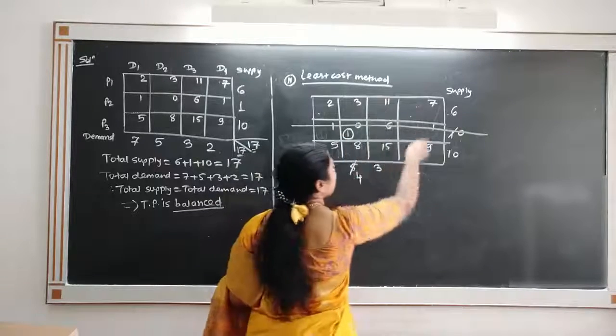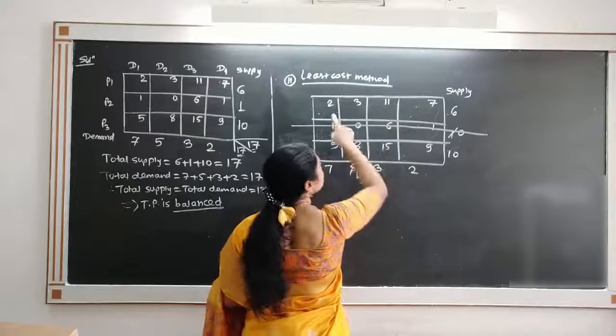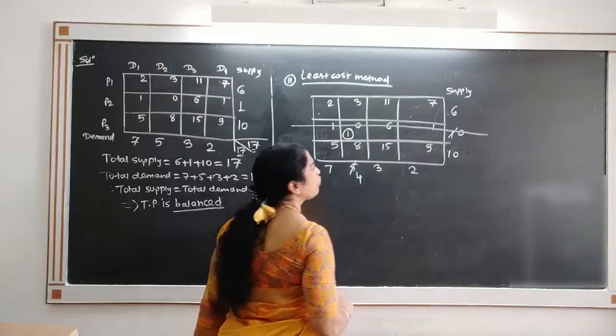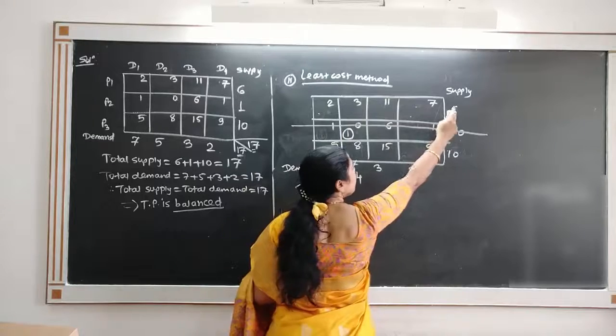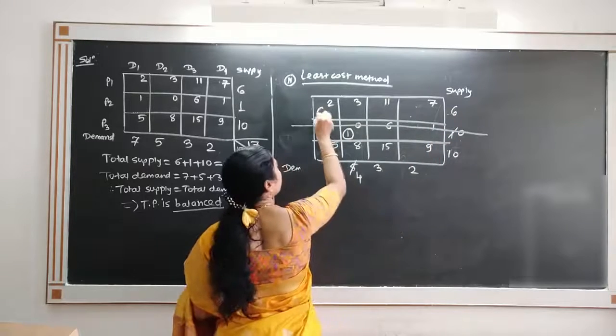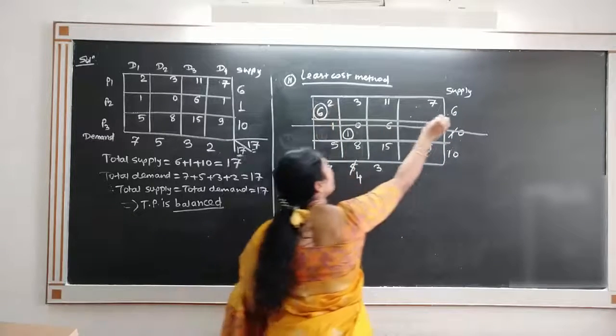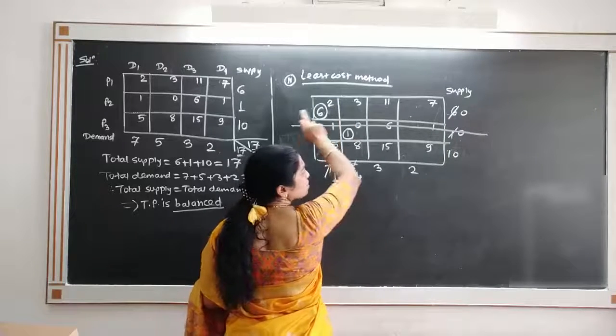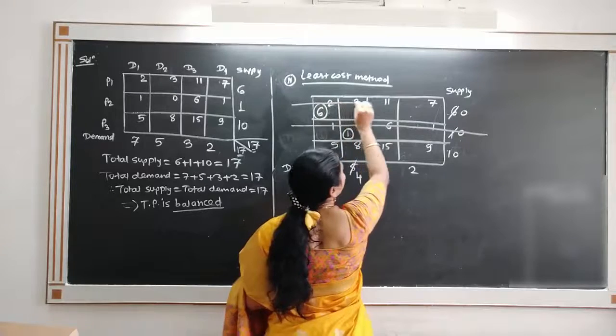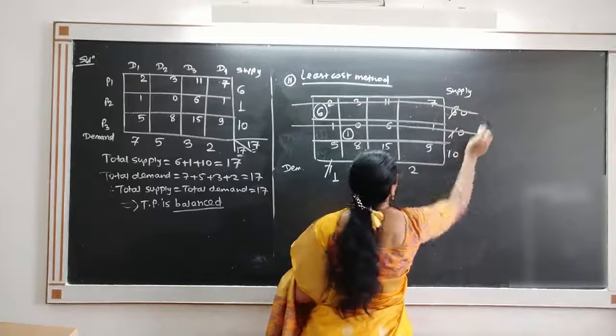In the remaining table, the least cost is 2 and therefore allocate to 2 as much as possible. That is minimum of 6 and 7, that is 6. So allocate 6. Remains here 0 and remains 1. Because supply gets cancelled, we cross out this row.